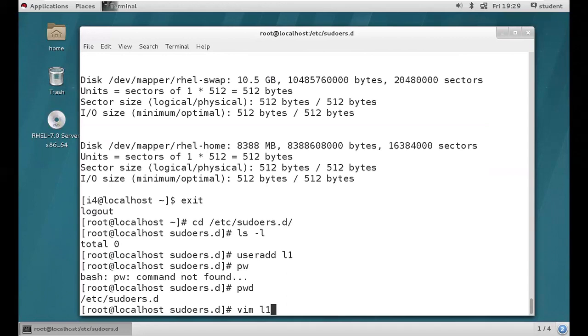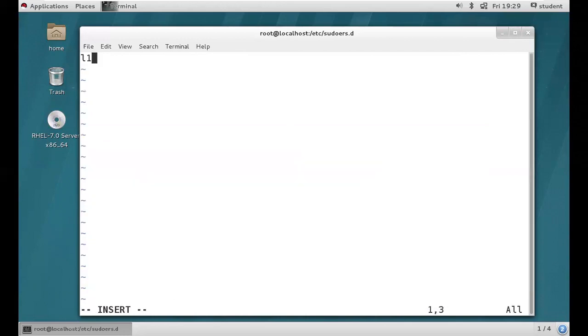It's not a problem. I'm providing it for L1 only. If you want, you can give any name, it's not a problem. Maybe the department name you can give, according to your requirement, right? So open the file, then type the username L1, space, ALL equals.